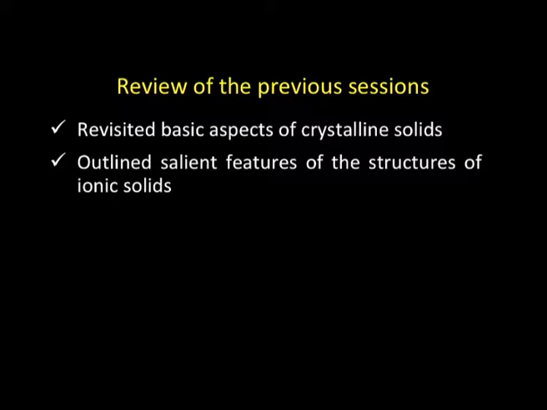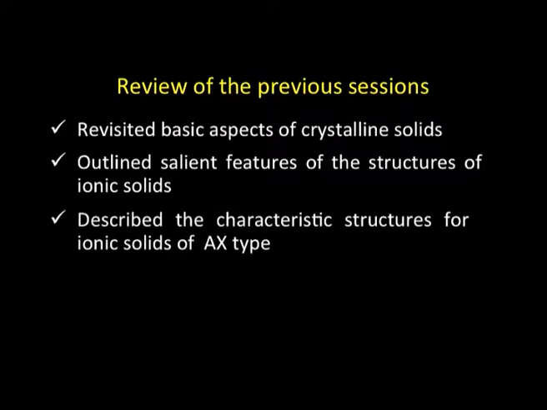Okay, let us review what we have done so far. We started by revisiting the basic aspects of crystalline solids in the previous session, and then we outlined the salient features of the structures of ionic solids, and thereafter we moved on to describing the characteristic structures for ionic solids of AX type.